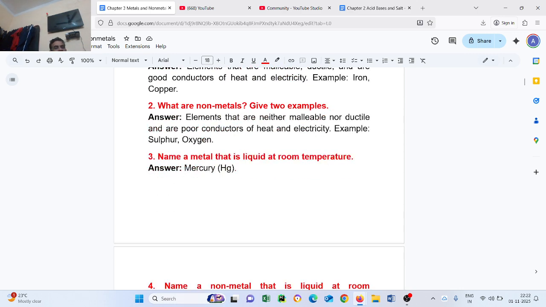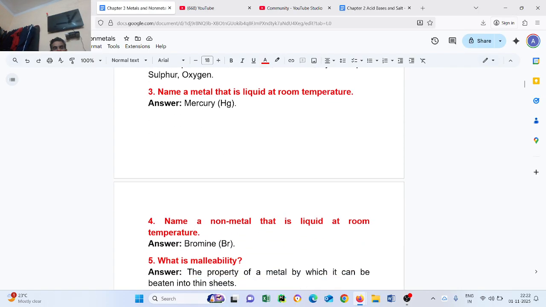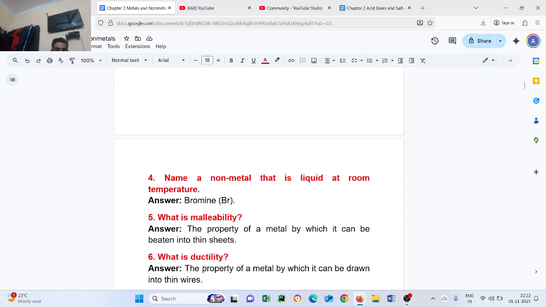Symbol is Hg. The Latin name of this metal is hydrargyrum. Question number 4. Name a non-metal that is liquid at room temperature. Answer is bromine.